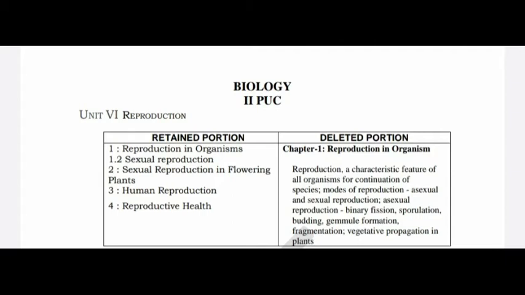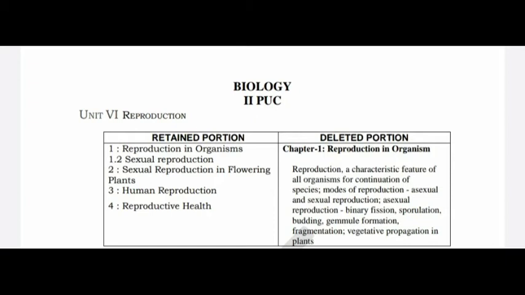I will say the page number. From page number 3 to page number 7 is completely deleted. Sexual reproduction topic is there.